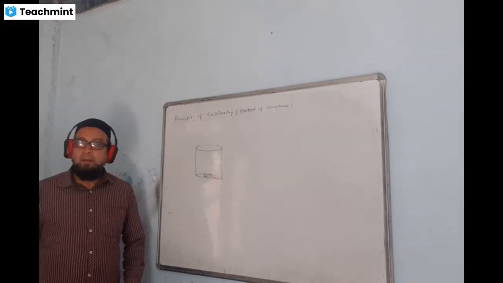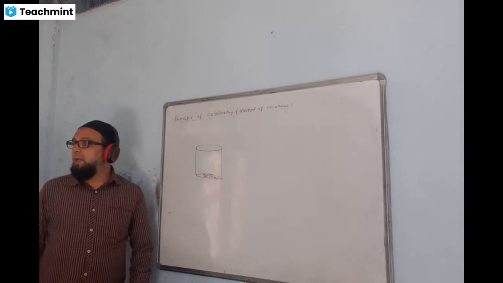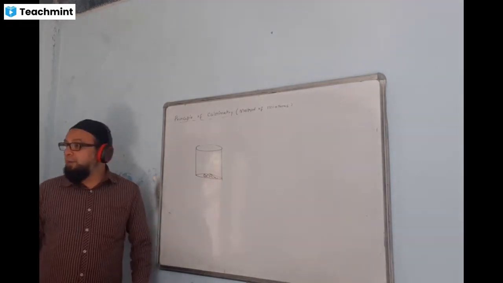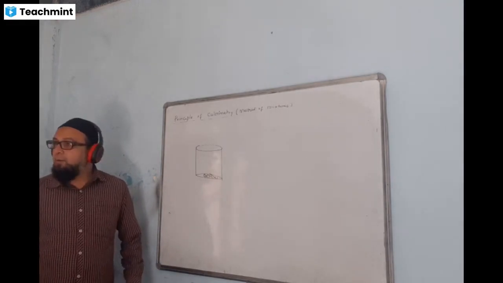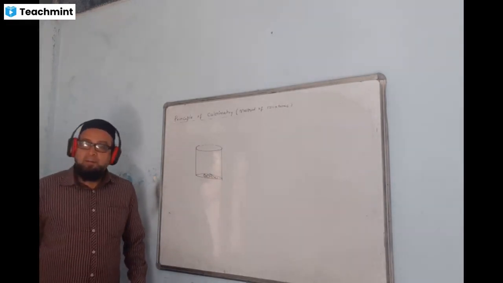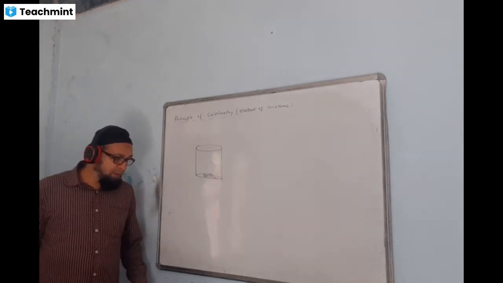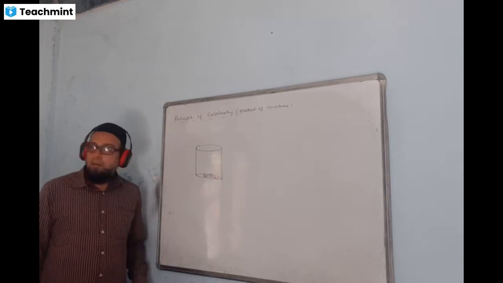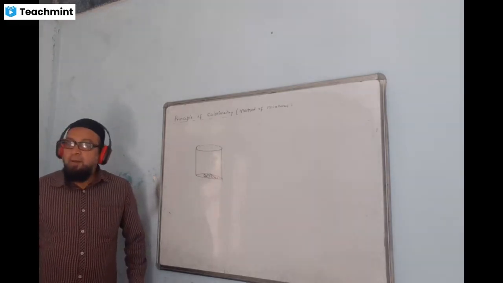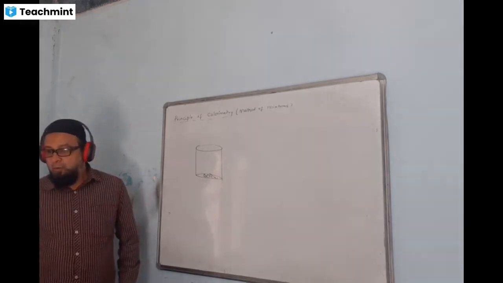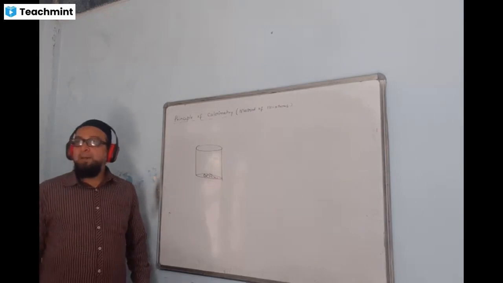Number 3, you write. Calorimeter is made of, what is a calorimeter? Container in which we do the calorimetry. A calorimeter is made of thin copper metal in order to make its thermal capacity very low.